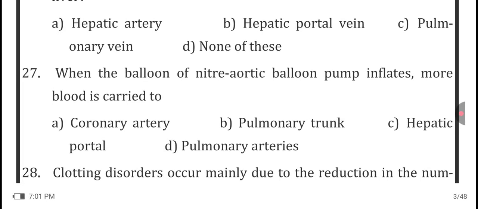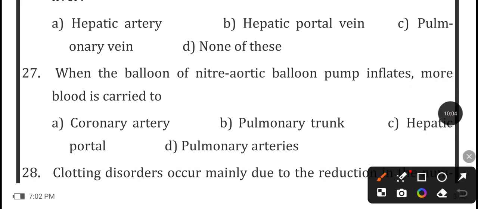Now the next question is, when the balloon of the aortic balloon pump inflates, more blood is carried by which artery?